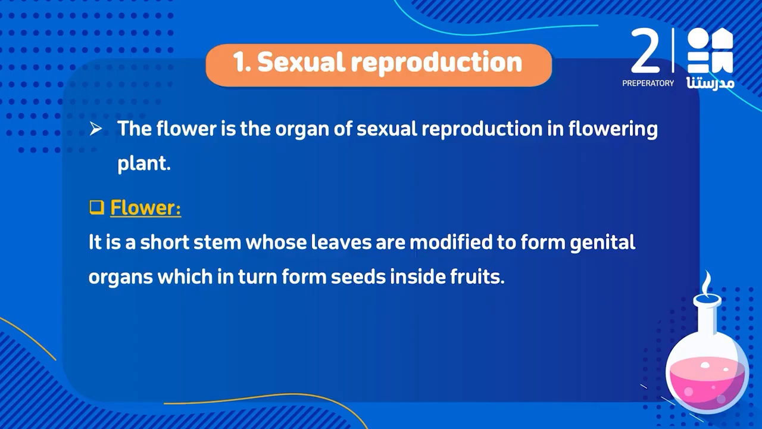If you want to define the flower, what is the flower? The flower is a short stem whose leaves are modified. Yani the stem and leaves change and are modified to form genital organs, which in turn form the fruits inside.